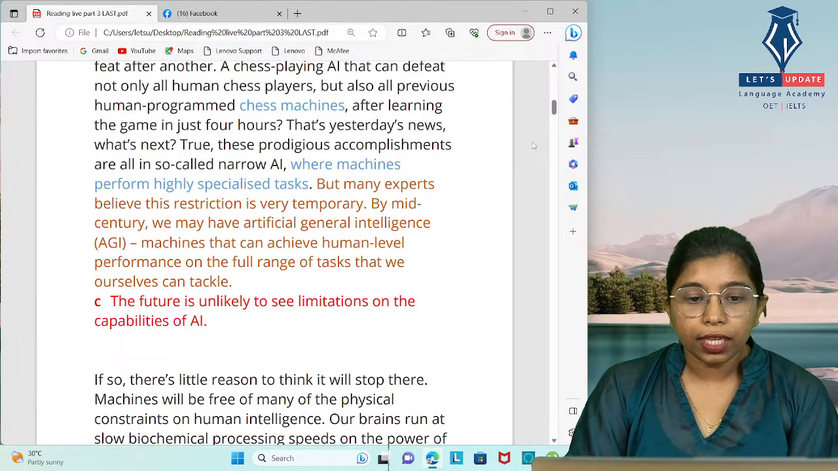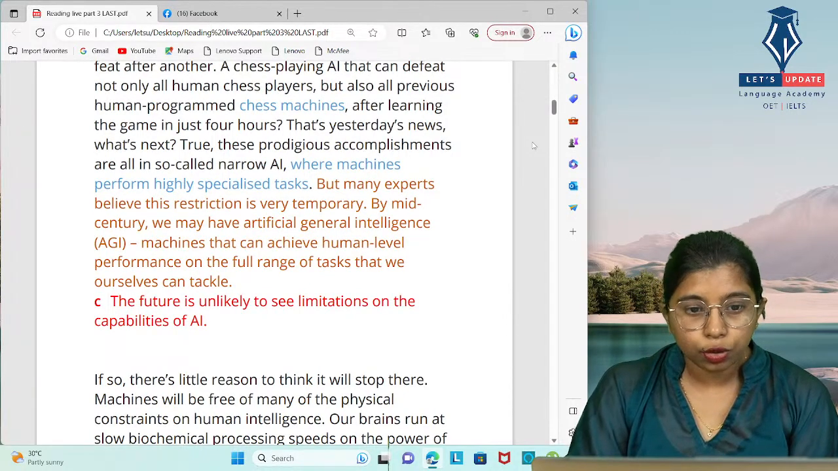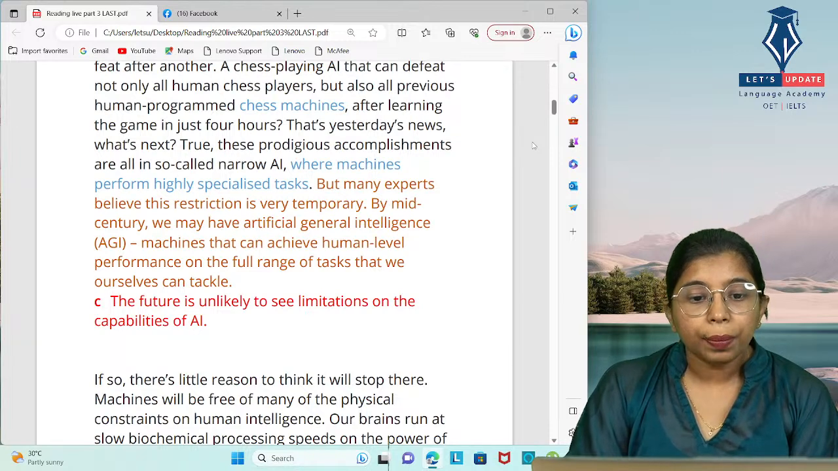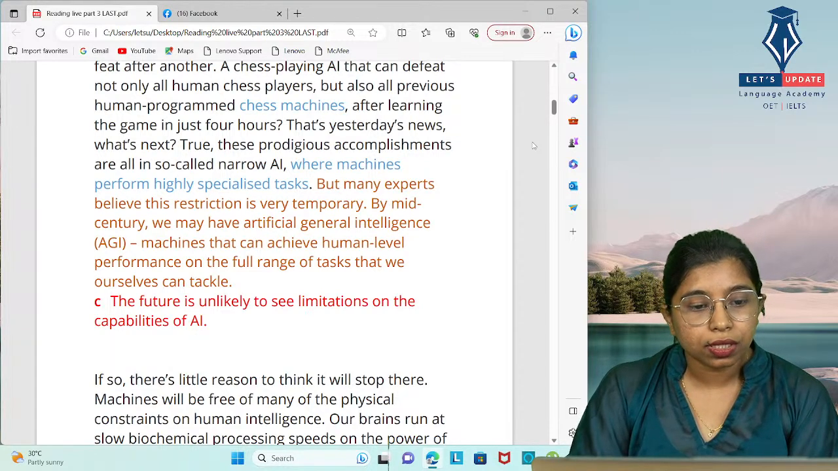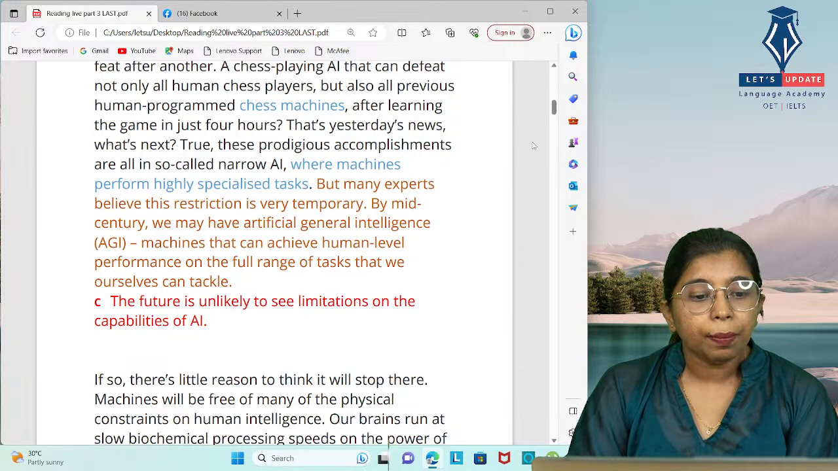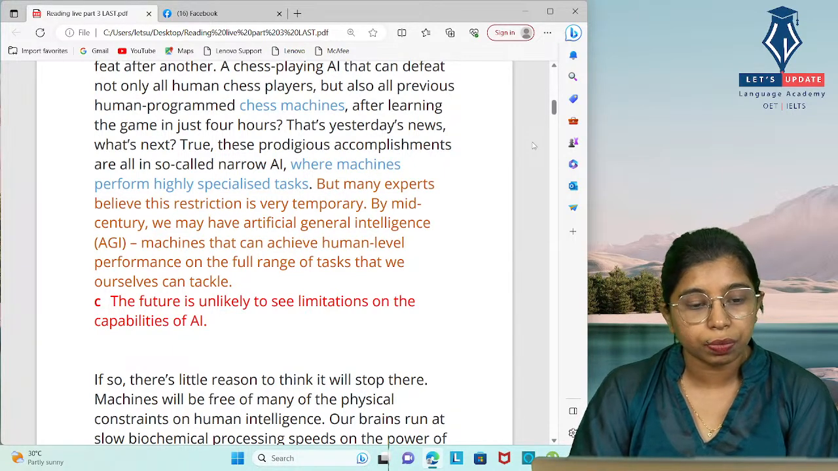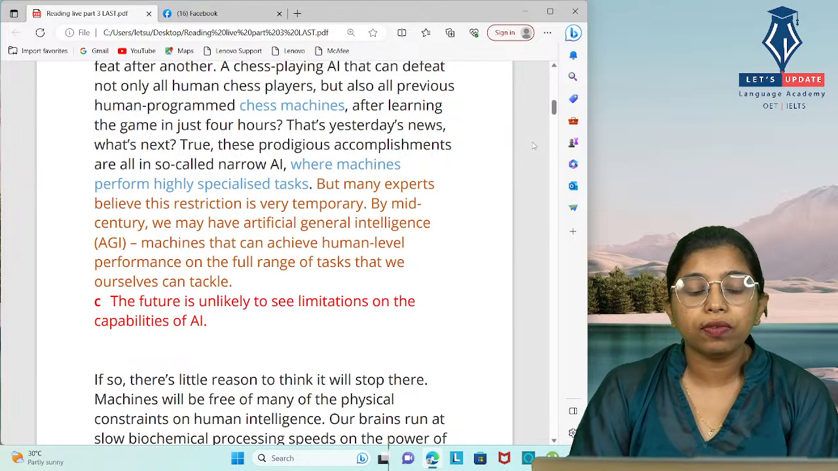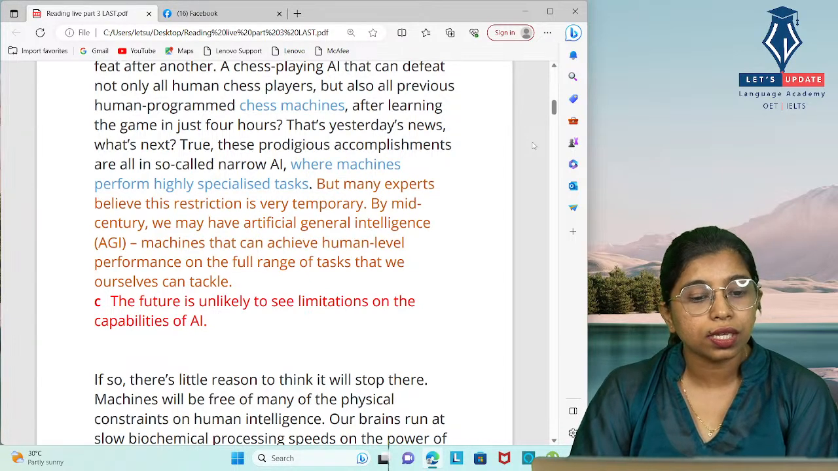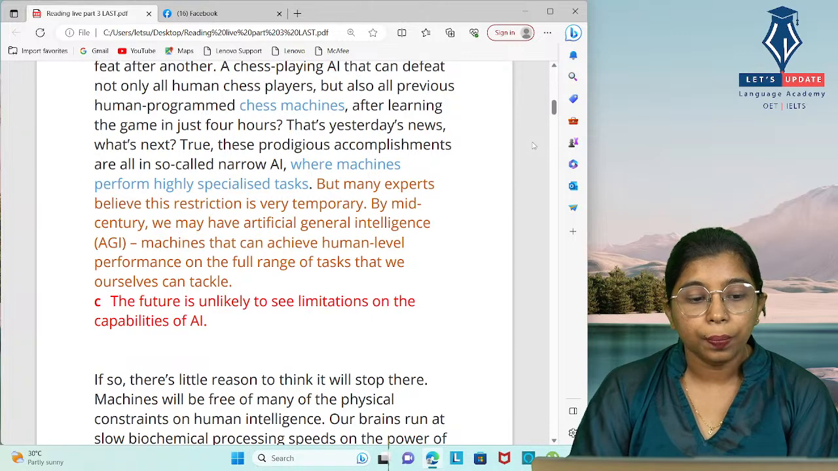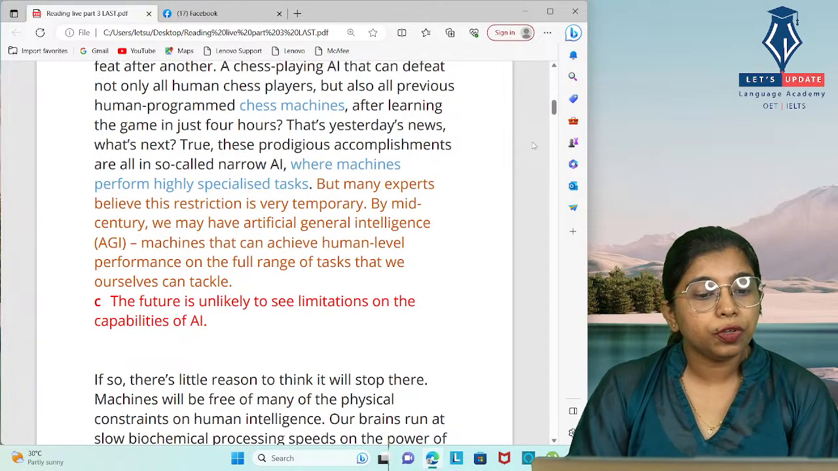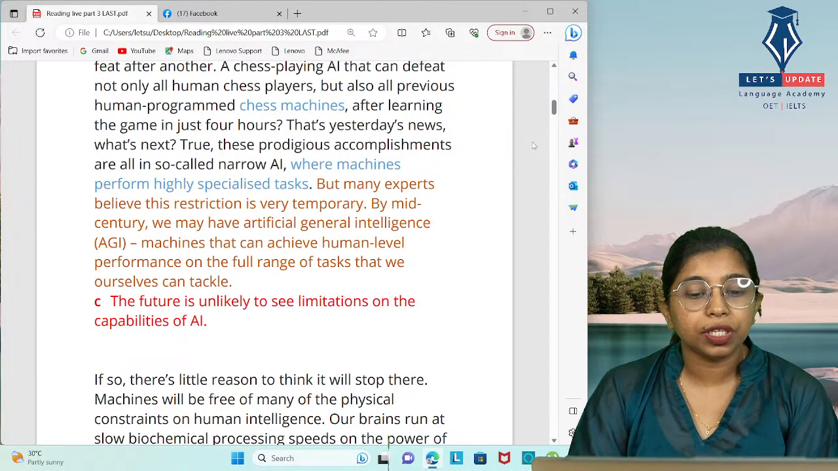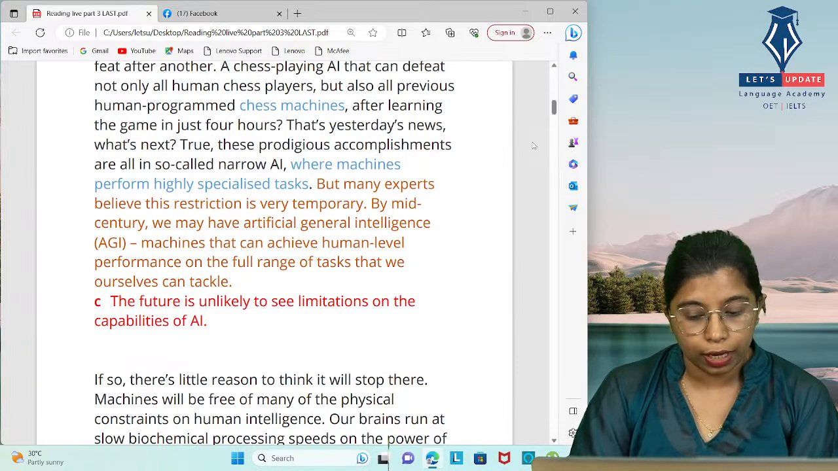Why? Because at the end of the paragraph it says, but many experts believe this restriction is very temporary. By mid-century, we may have artificial general intelligence machines that can achieve human-level performance on the full range of tasks that we ourselves can tackle. So the answer is: the future is unlikely to see limitations on the capabilities of AI.